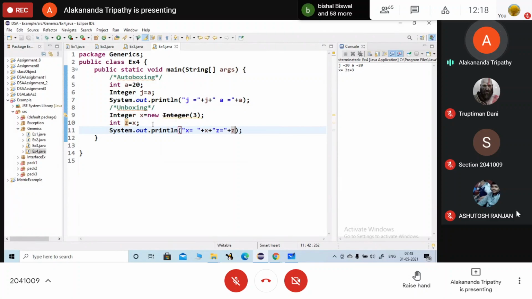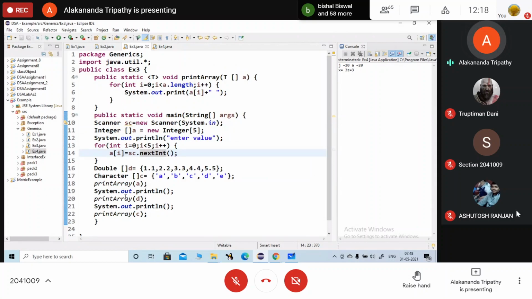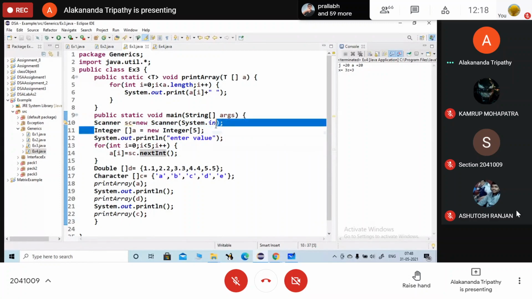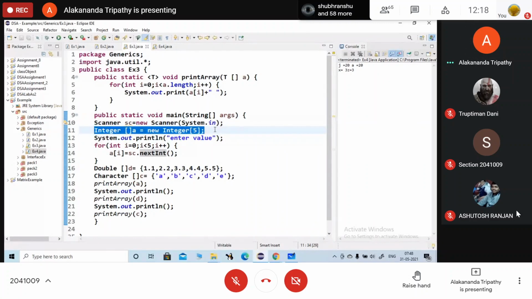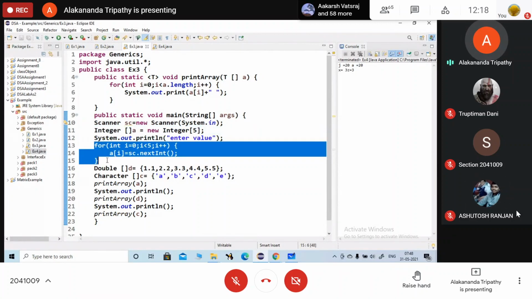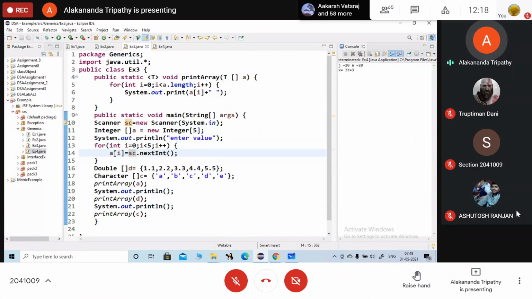Are you clear with autoboxing and unboxing? So what is happening here? What is this thing? What have you created here? An array of objects. Here you are entering the values. Which type of value have you inputted? Integer type.